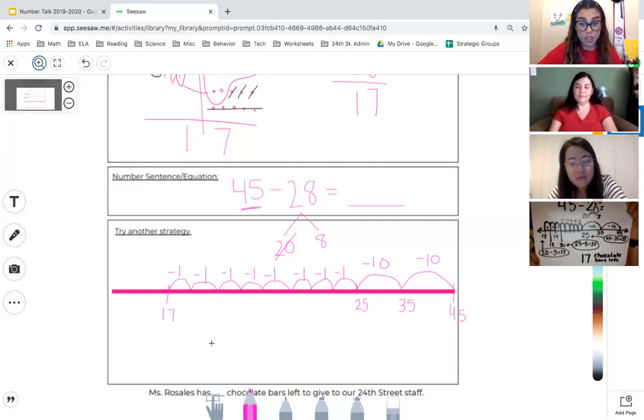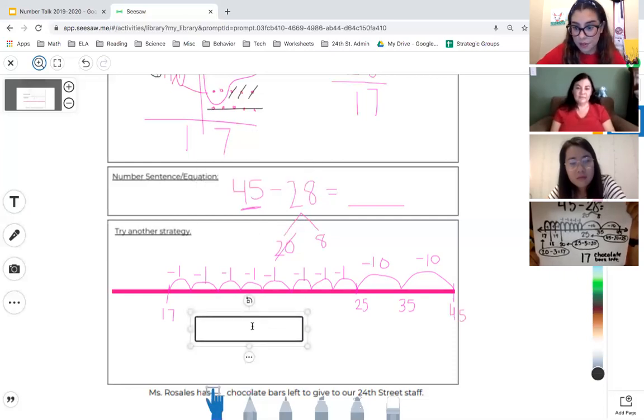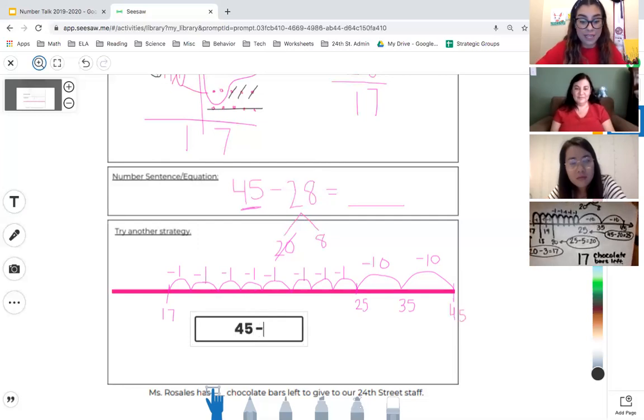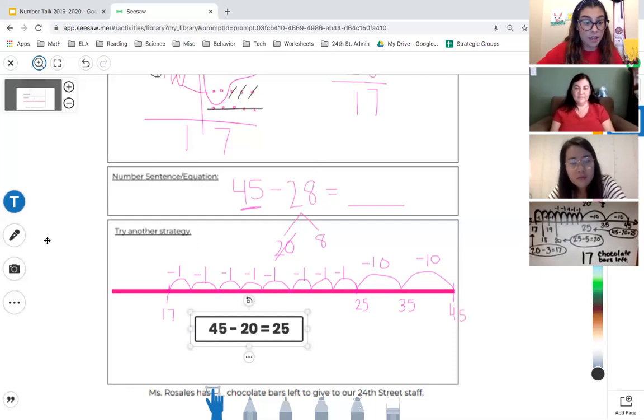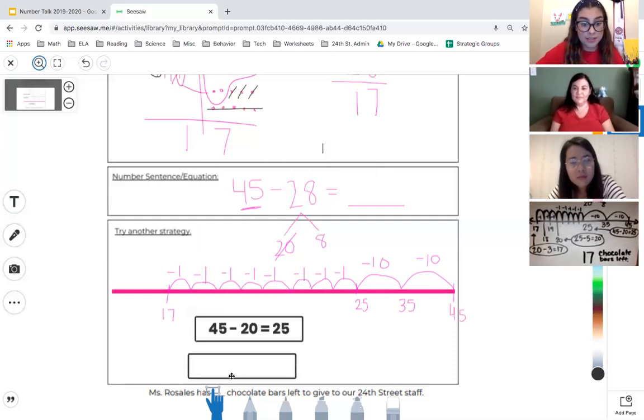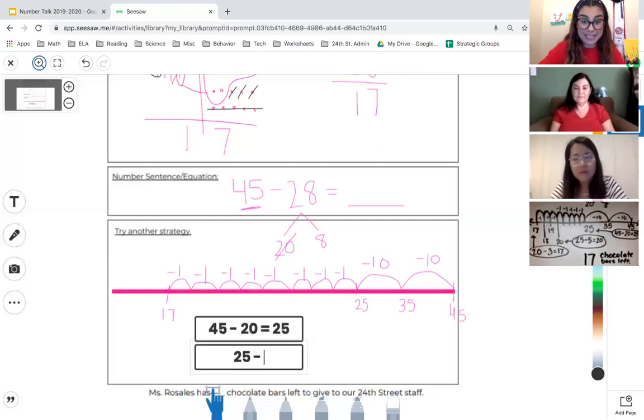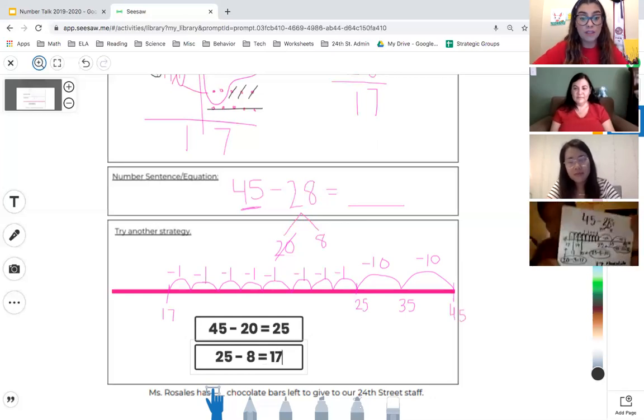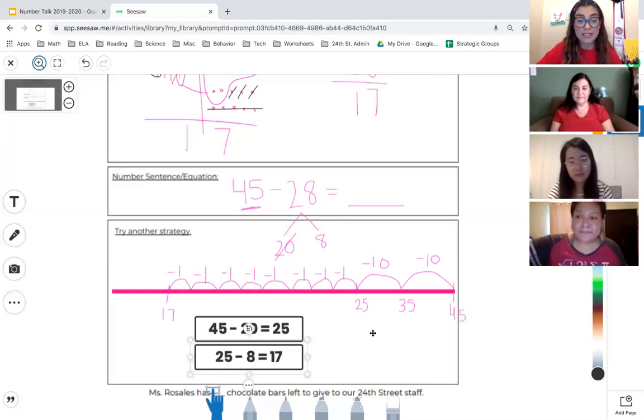And so her equation, first she started with, sorry, Ms. Rosales, 45 minus 20 gave us 25. And then she had another equation where she said 25 minus 8 gave us the grand total of 17. So now we see 3 different strategies that show 17. Ms. Hernandez, can you show your strategy for us?